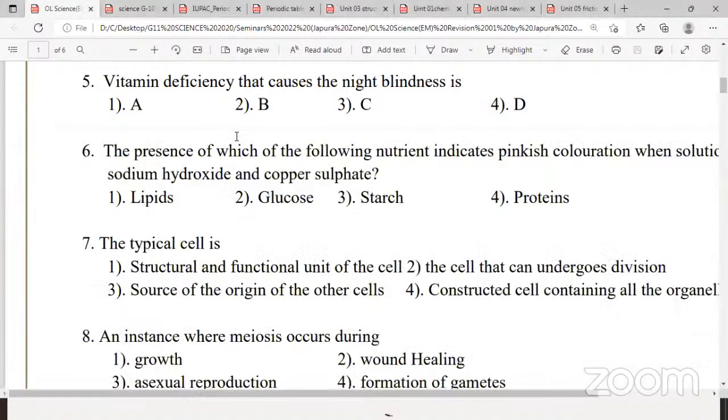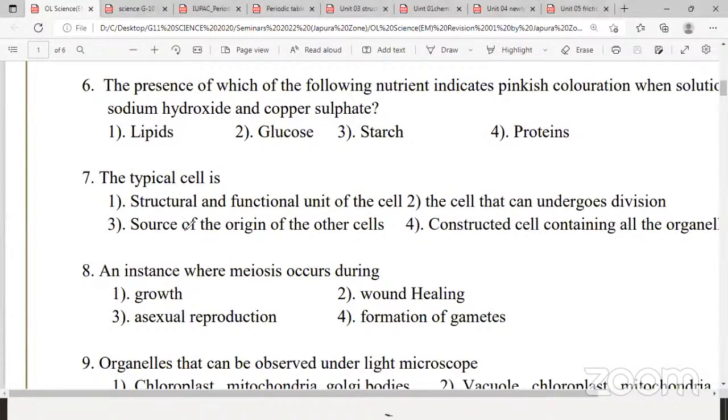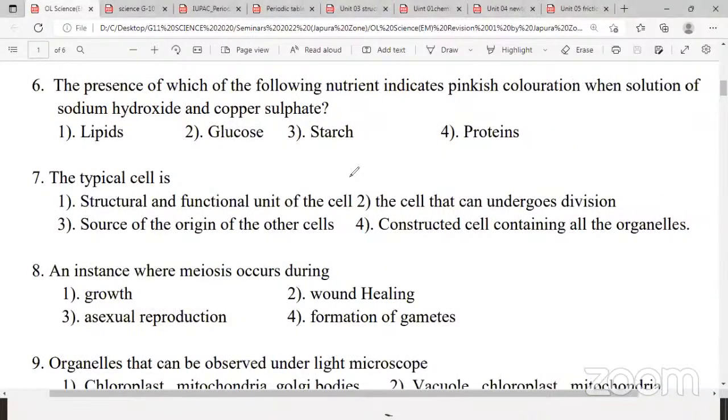Question number 6. Actually, this is not hard. Like I told you, in the O-level science paper MCQ, you get basic level questions, recalling the previous knowledge or memory. So these questions are of that type. So there is no need to think much, just recall the previous memory.